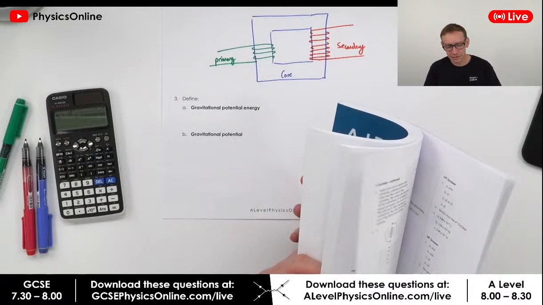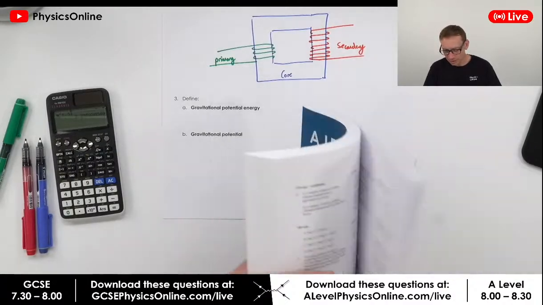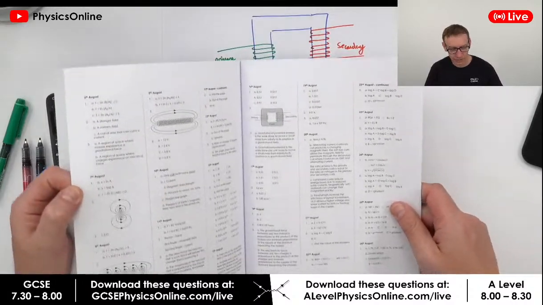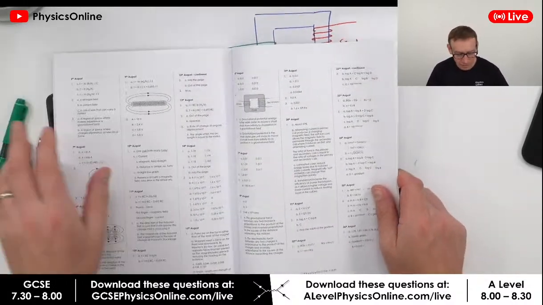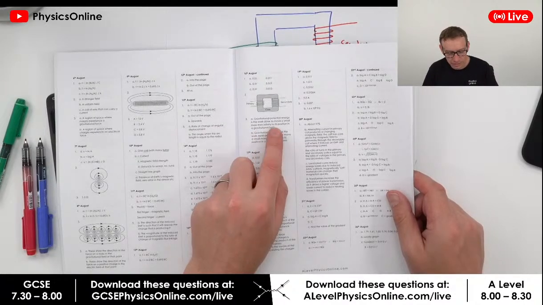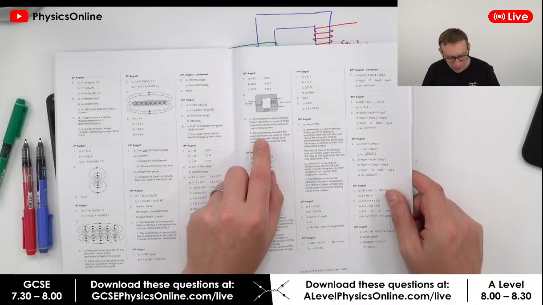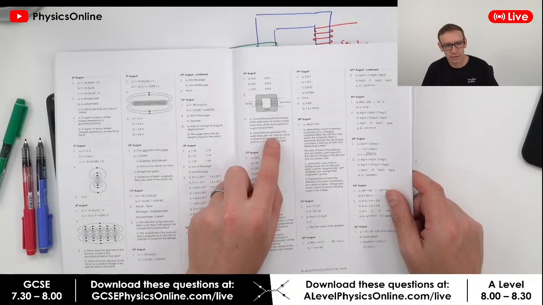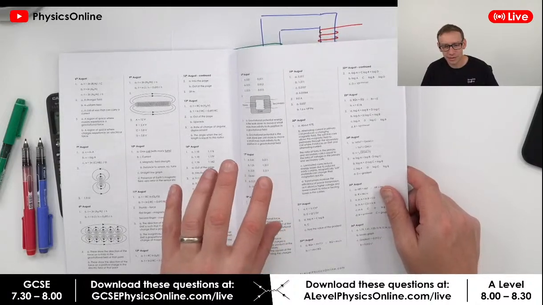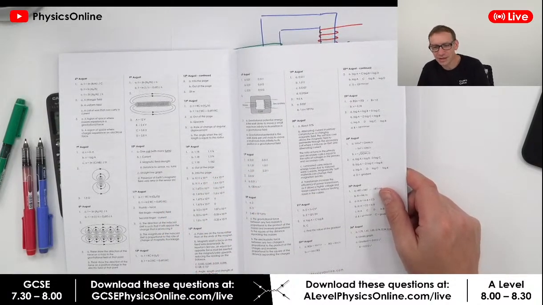Now, I've got the full definition written in the back of the book. Basically, gravitational potential energy is the work done to move a small mass from infinity to its position in a gravitational field. But gravitational potential is the work done per unit mass. And as Jamil Rahman says, potential is potential energy per unit mass.